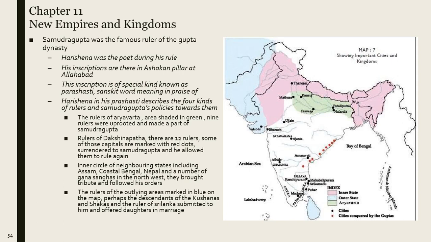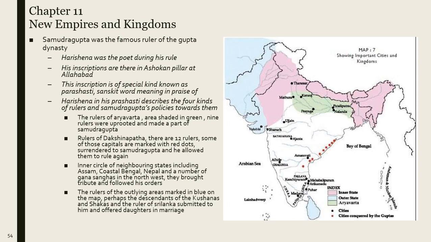This inscription is of a special kind known as Prashasti, a Sanskrit word meaning in praise of. Harisena in his Prashasti describes the four kinds of rulers and Samudragupta's policy towards them.